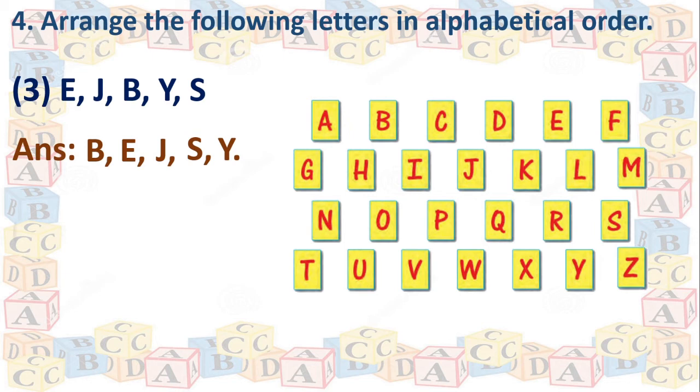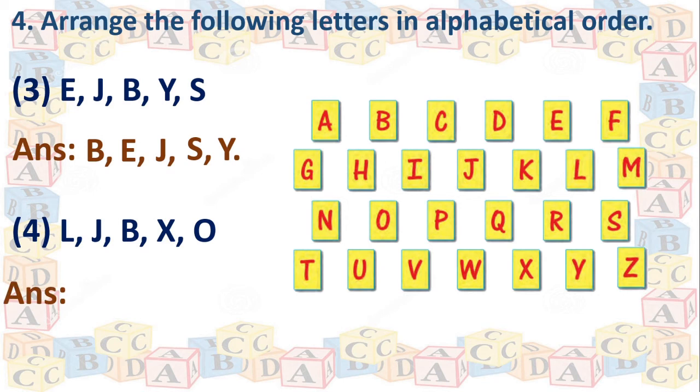Right? Now one more example we will take so that it will become very clear for you. Again, here the letters given are L, J, B, then X, O. Now we have located the given letters in the alphabetical series. Correct? Now we will begin to write them in alphabetical order.